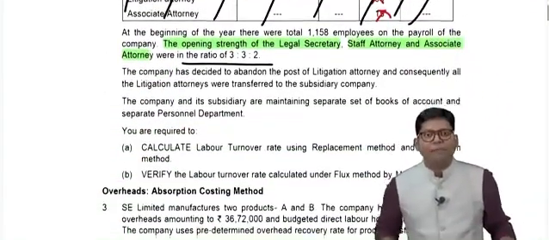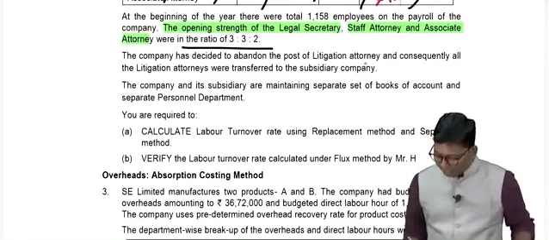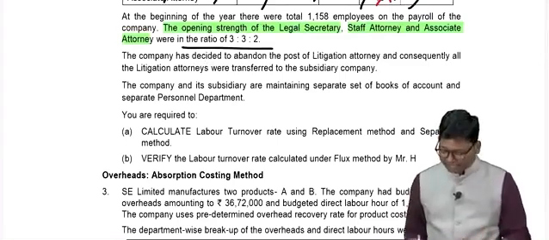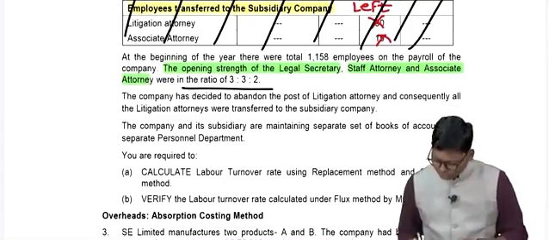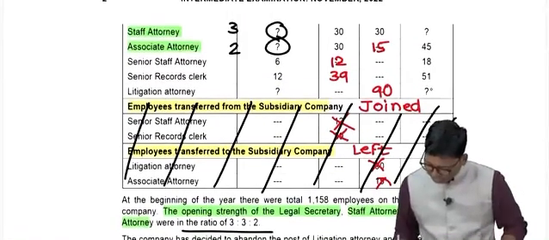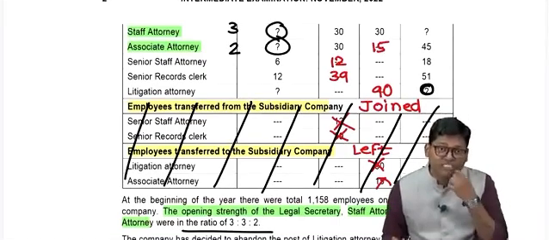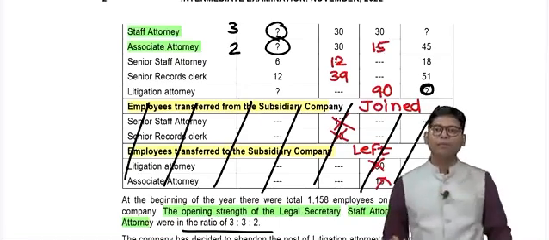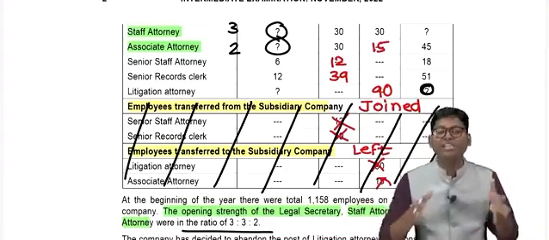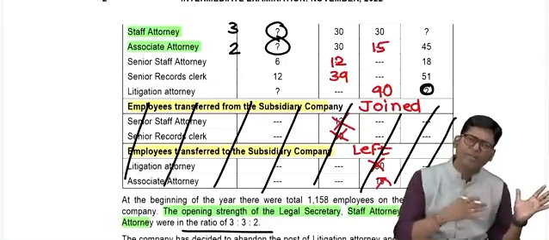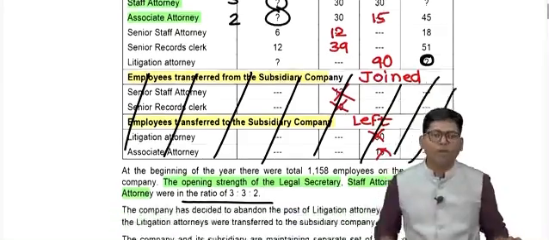Easy. The company has decided to eliminate the post of litigation attorney. Litigation attorney post has been abandoned, that is eliminated. That means no more employees will be working on this particular post at the end of the year. So, for litigation attorney, in my calculation, at the end of the year, I am recording 0. Why have I put 0 there? Because this post is no more, it is cancelled by the company. So all the workers, all the employees working on this particular post as litigation attorney have left the organization, or you have removed them, or you have asked them to join your subsidiary company, and you have cancelled this post from the holding company.